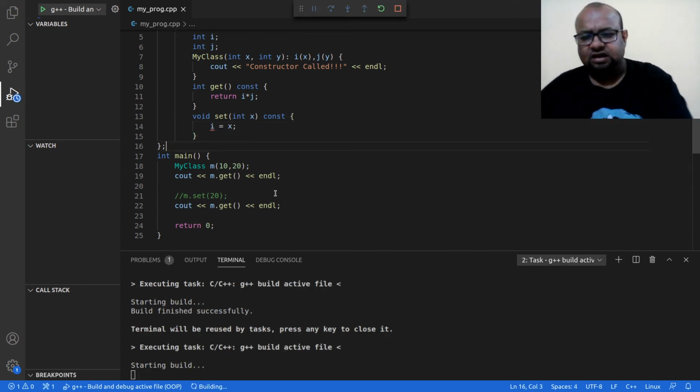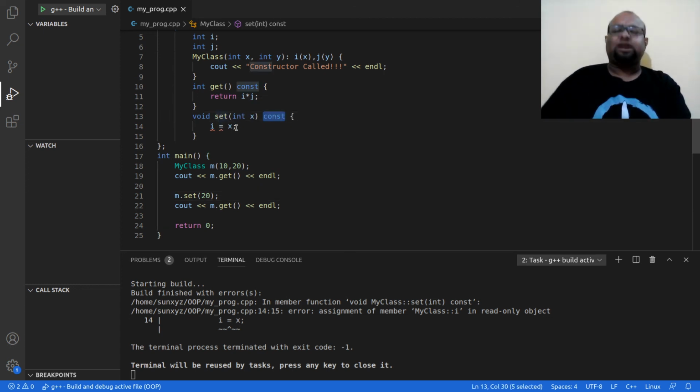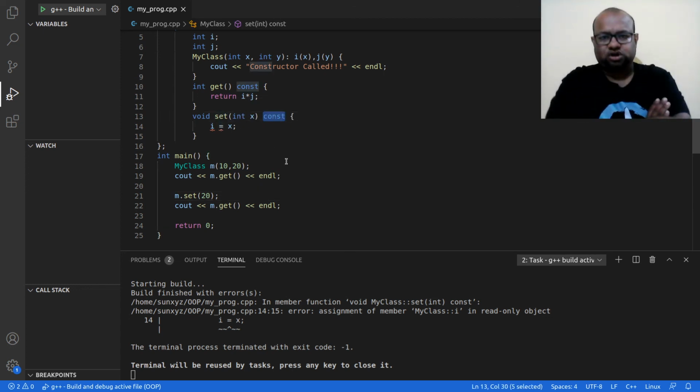All right, okay, I have an error. I did not even call this function, but still I have an error. Let me call this function as well. I will still have the same error. All right, what is the error? I am saying this method set is const.